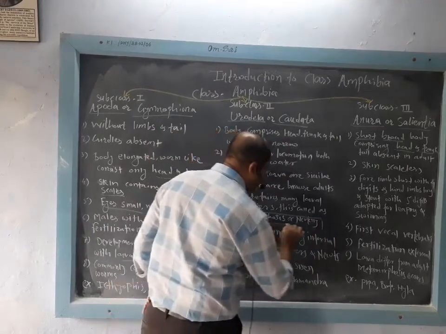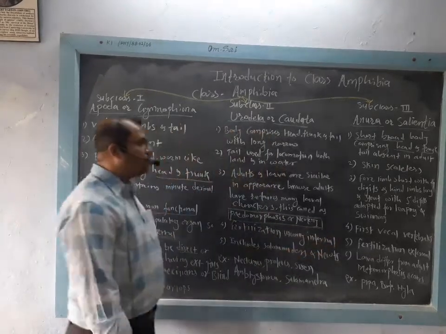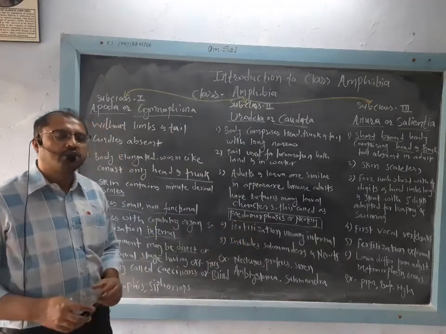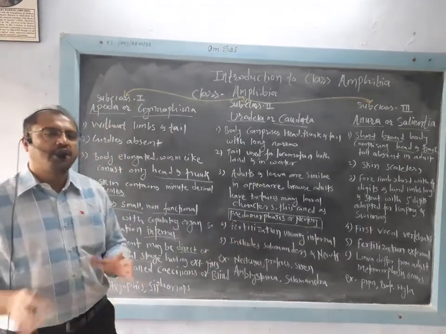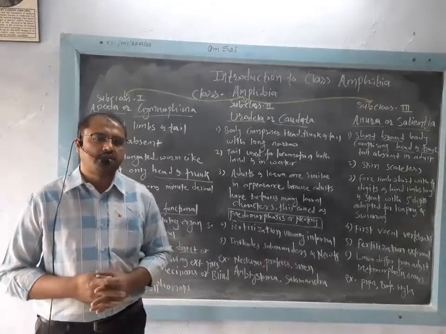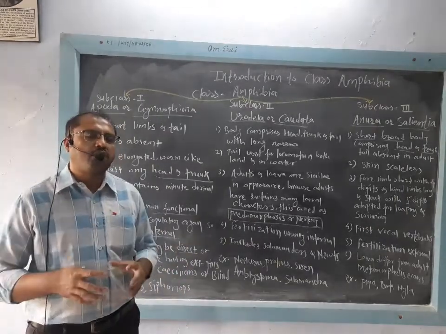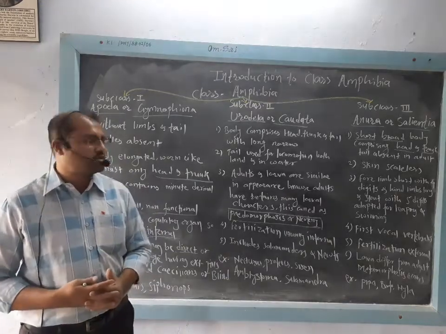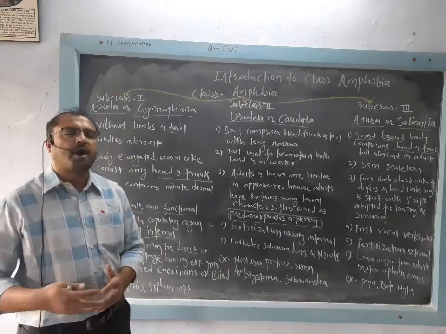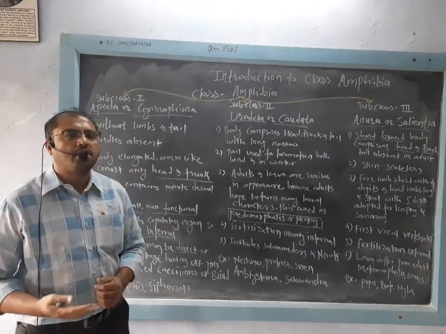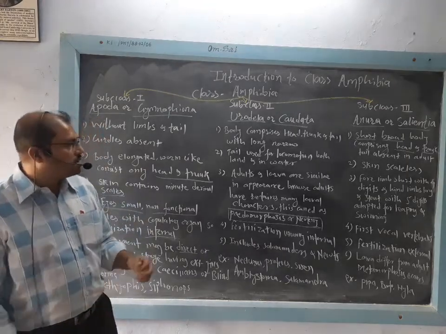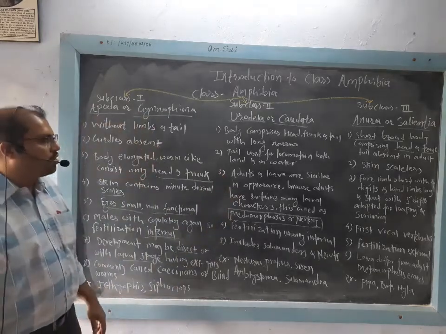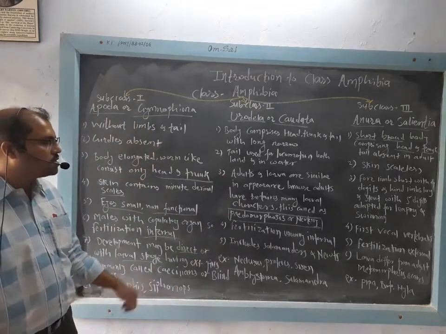Neoteny or pedomorphosis in Amphibia is where the adults retain the larval characters, or larvae develop the mature sexual characters so that they have the capacity to reproduce. That is the peculiarity in case of Urodela or Caudata. They are commonly called salamanders.